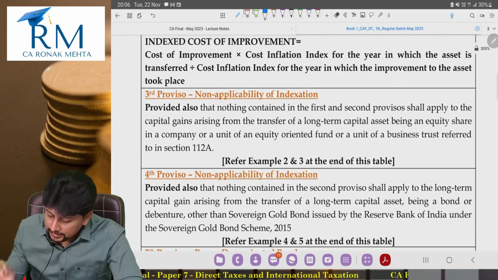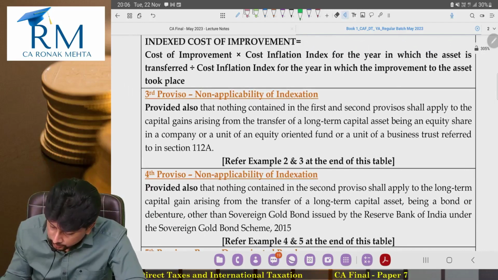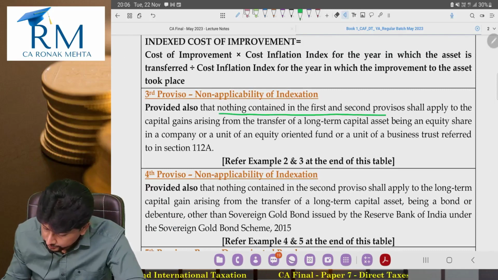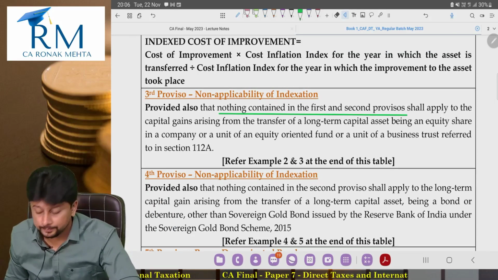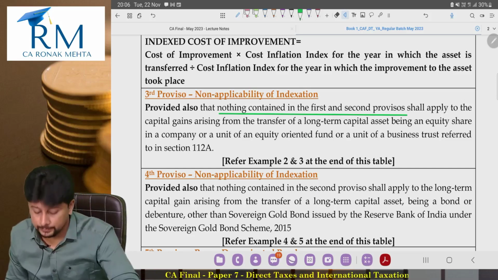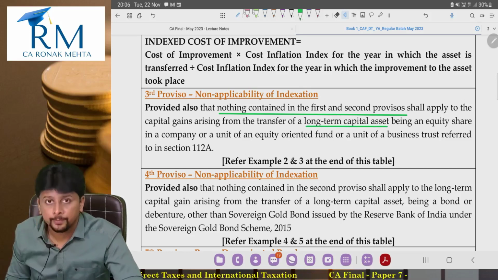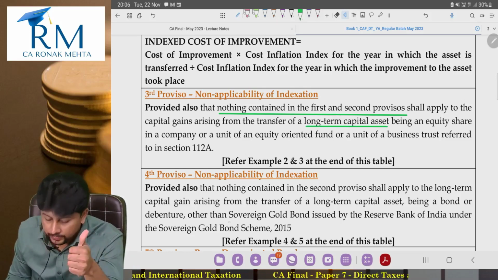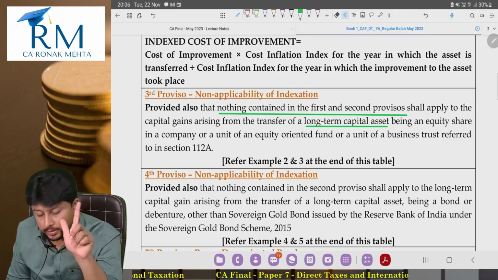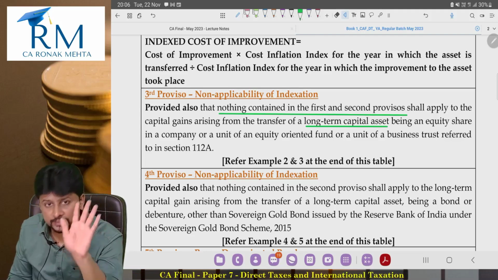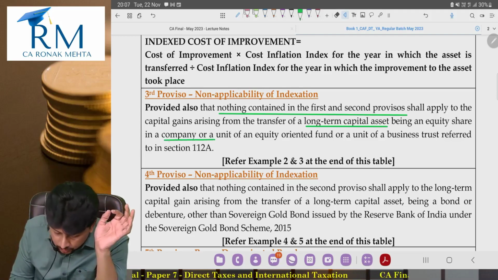Nothing contained in the first and the second provisos shall apply to the capital gains arising from the transfer of a long-term capital asset, being an equity share in a company, units of equity oriented mutual fund, or units of a business trust as referred to in section 112A.